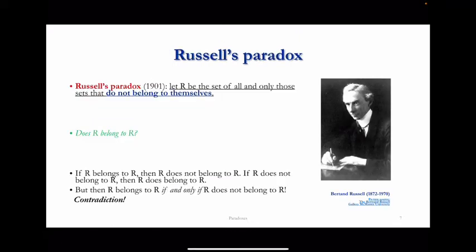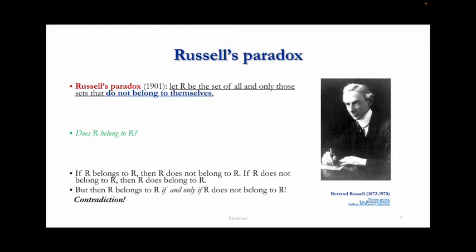Okay, so let's see now Russell's paradox. Russell's paradox arises if we consider the following sentence. Let R be the set of all and only those sets that do not belong to themselves. So you take all of those things which have this property of not belonging to themselves. And then you ask this tricky question, a question one should never ask, which is, does R belong to R?